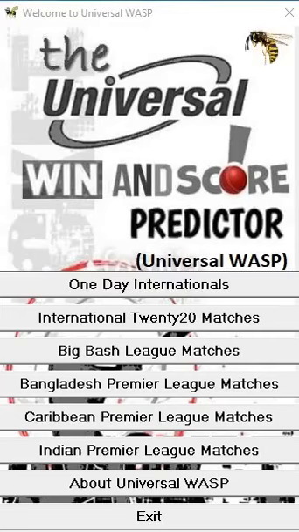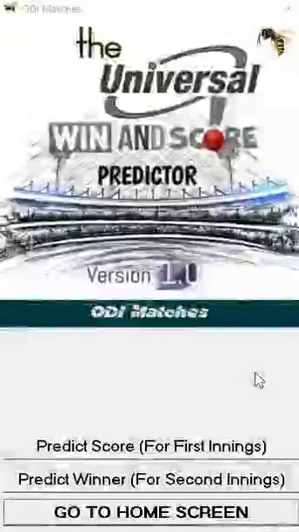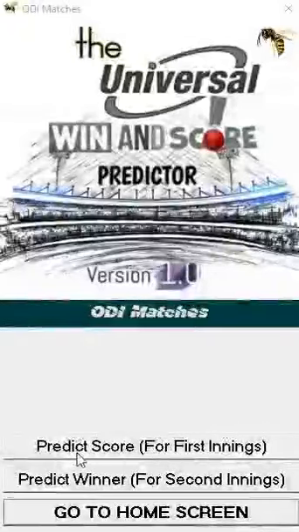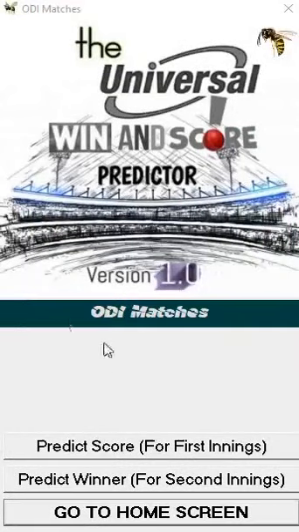So let us have a glimpse of what is going to happen in the Universal Win and Score Predictor. First let us look at the first option, that is the one day international. We click on one day internationals and then we go to a new page where we have three options before us: predict score for the first innings, predict winner for the second innings, and go to home screen. And this is for the ODI matches.